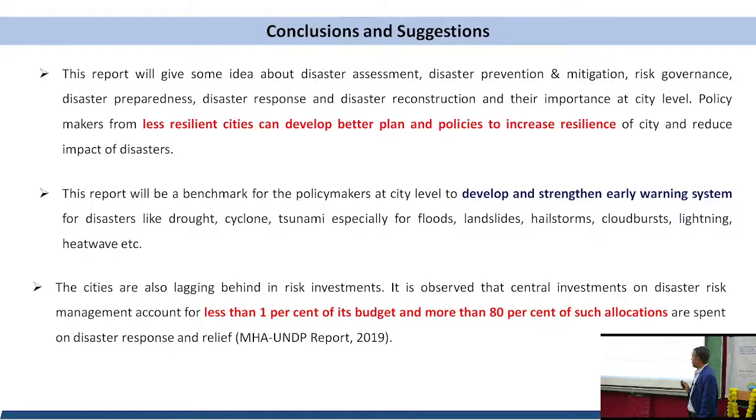From the study, what I found is that less than 1% of the budget of the total country or city is used for this, and more than 80% of such allocation is spent on disaster response and relief, means whatever happens after that, we are using that fund. If we use that fund before the disaster, it can help us more and in a better way, rather than using this budget in disaster response and relief, just to apply before the disaster comes to the city.